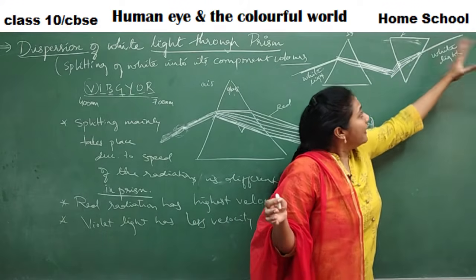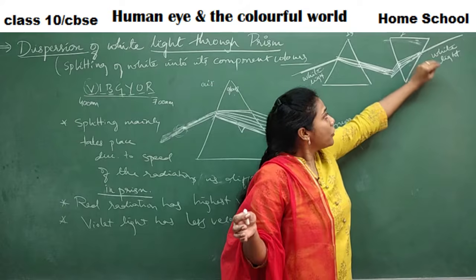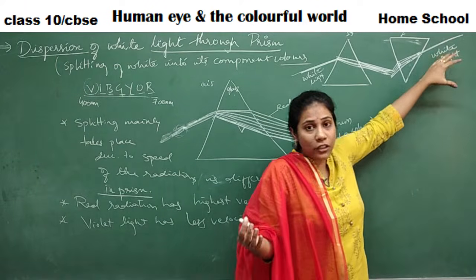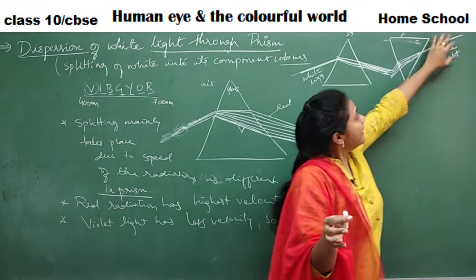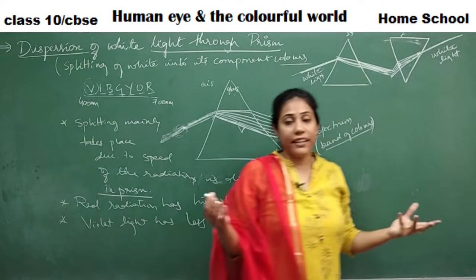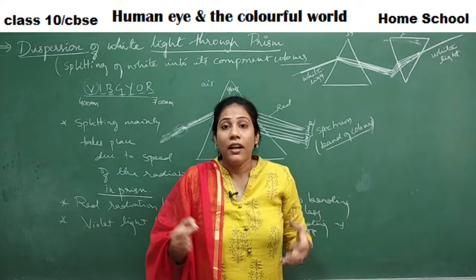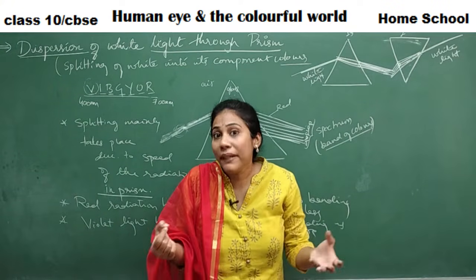But when they were coming out of the prism, again the medium changes, no? Again when they go out into the air, we all know in the air all the radiations go with the same speed. So again their speed becomes the same and they travel together and it looks like white light for us. So this confirms that dispersion, the splitting of light in a different medium, is a property of light.